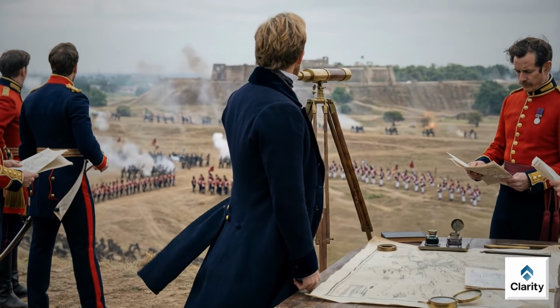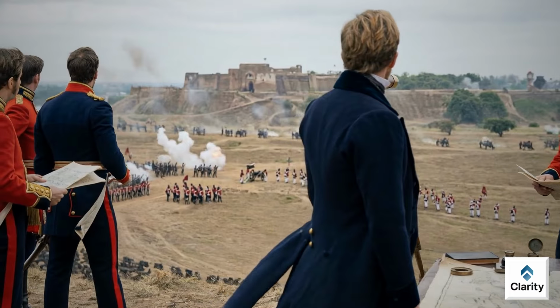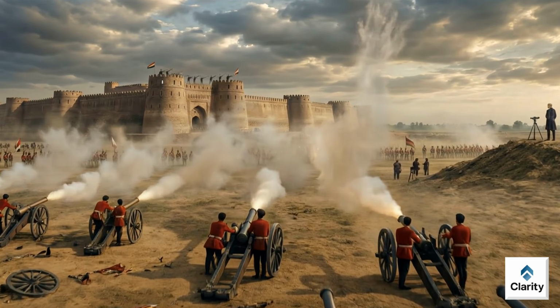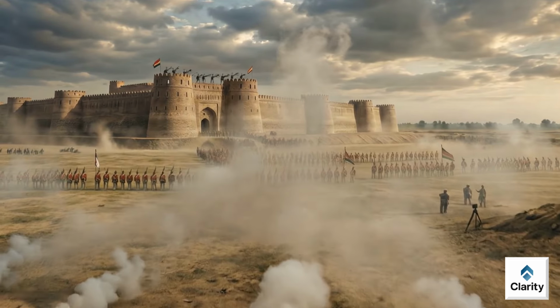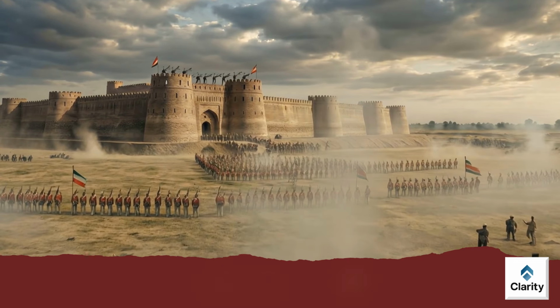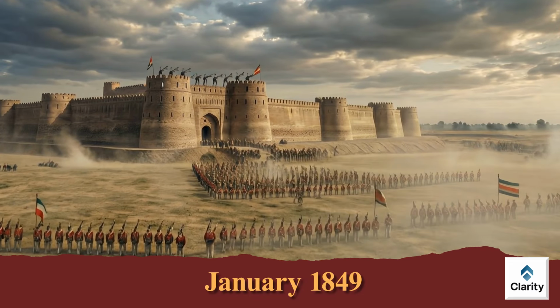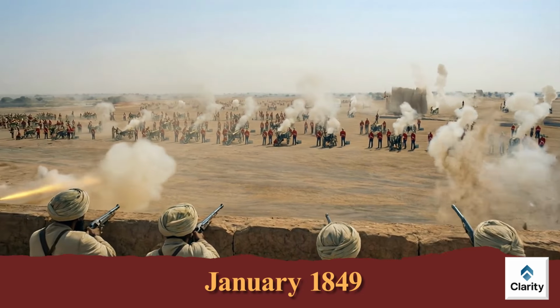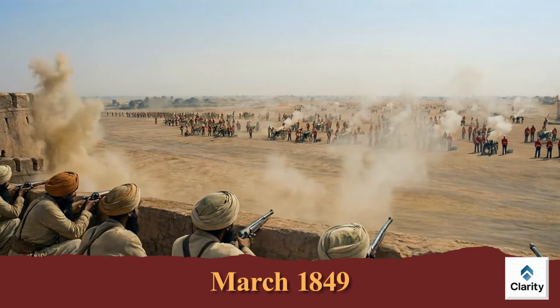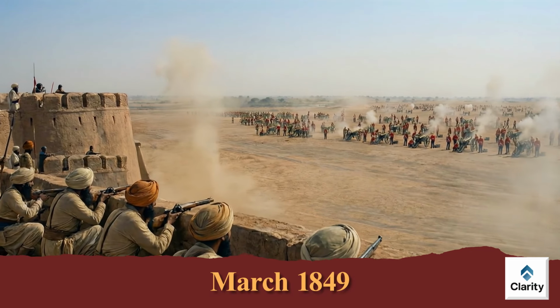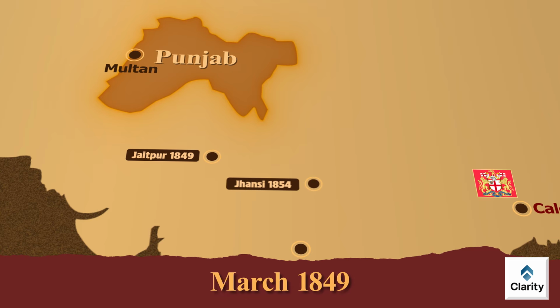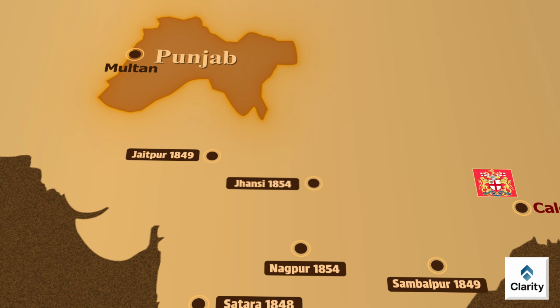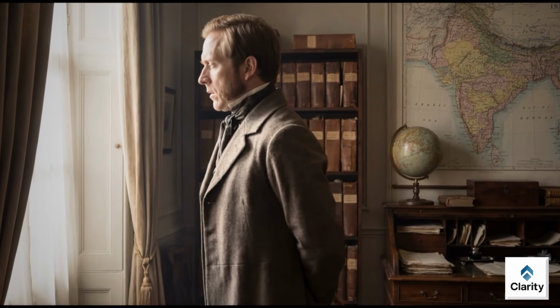British forces move in and Multan fort becomes a major battlefield. For months, the fort is under siege, strong resistance, heavy firing, brutal conditions. Finally, Multan falls in January 1849. After that, big battles happen, Sikh forces are defeated, and in March 1849, the British annex Punjab. When an empire feels unsafe at the border, it tries to remove every strong power near that border, fully and finally. Dalhousie's British Empire had just done that.